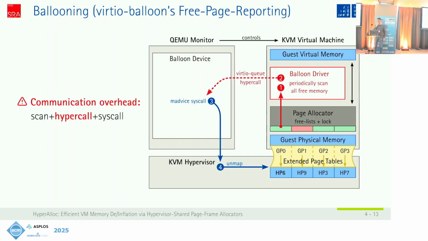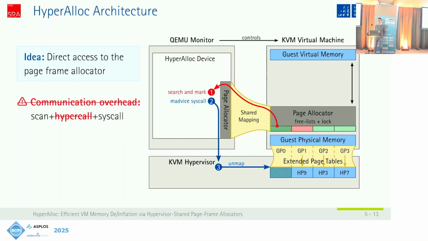And this is actually the first major downside of this mechanism. This hypercall induces a lot of communication overhead, and this is what we wanted to solve with HyperAlloc. The idea is to give the host direct access to the guest page allocator, and this way we do not need hypercalls. We can directly look into the data structure and find all the free memory. This is, however, not that simple with the current allocator design because it relies on locks and free lists, so pointers. So we have control flow dependencies here.